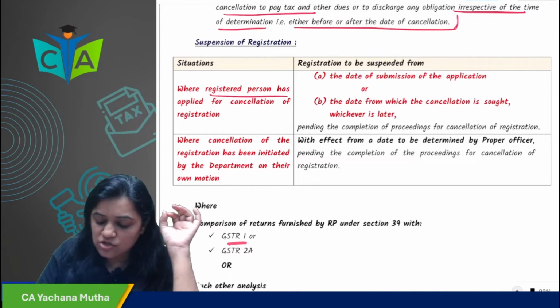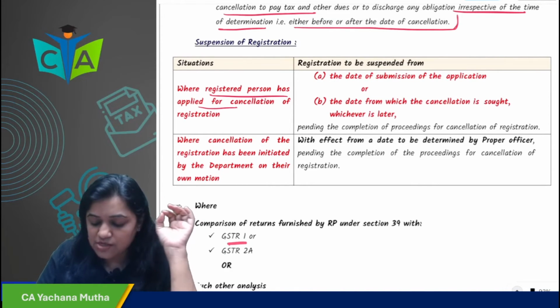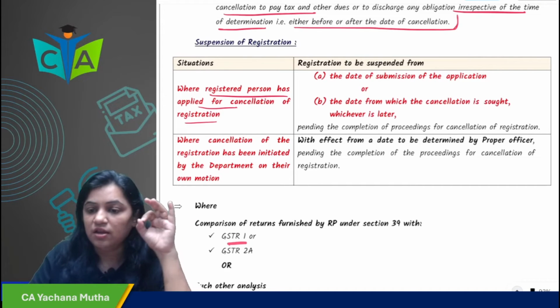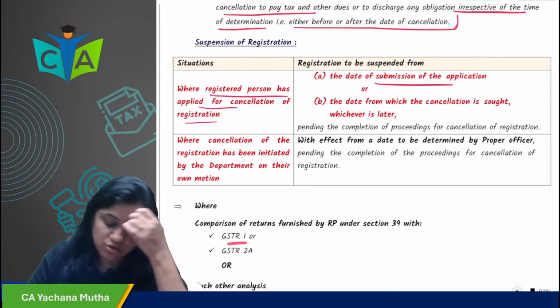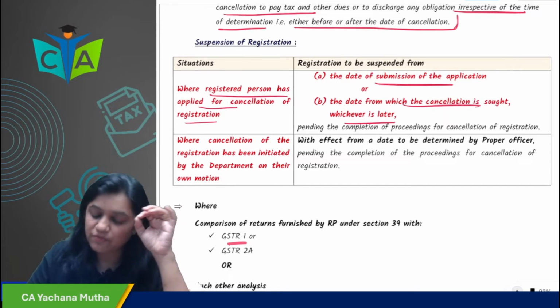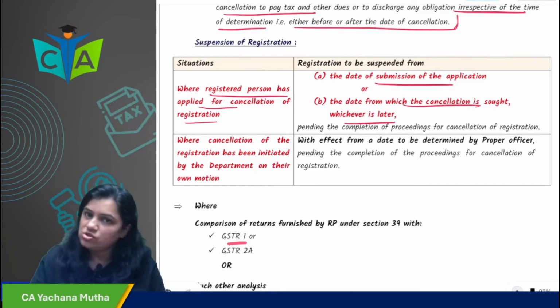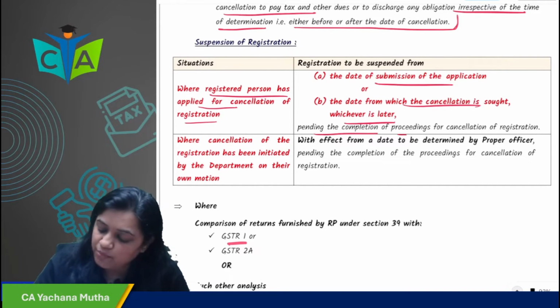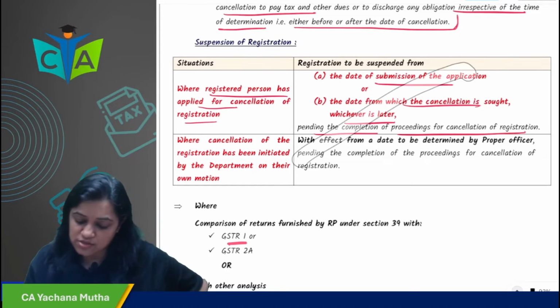So, where a registered person has applied for cancellation of registration, it is the date of submission of application or date from which cancellation is sought, whichever is later, pending completion of proceedings.